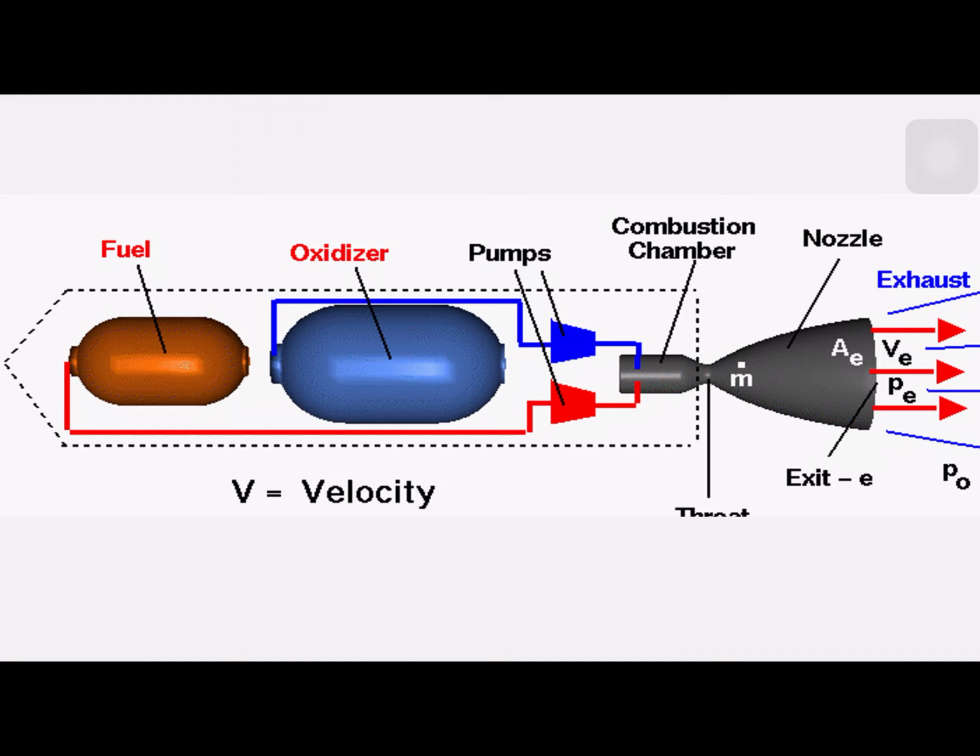It gets exhausted at a higher speed, so the thrust is coming out. So this is the basic working principle of the rocket. This is the schematic diagram, just for the sake of understanding.